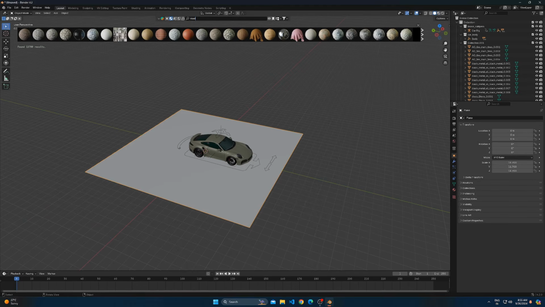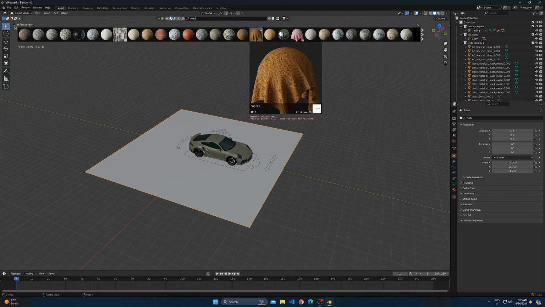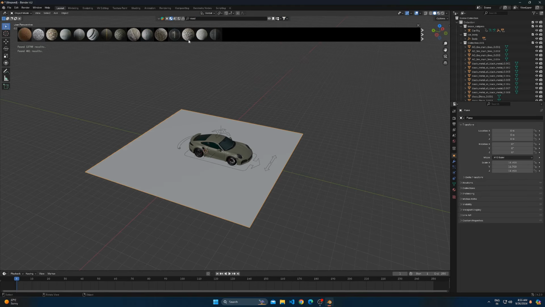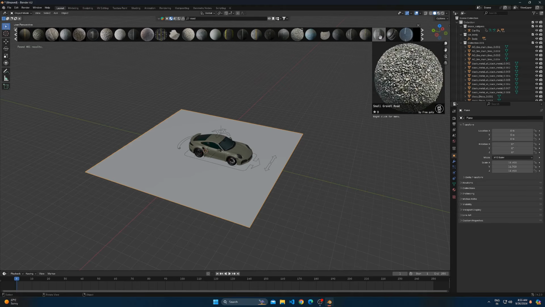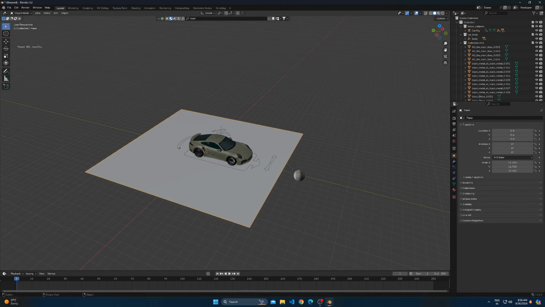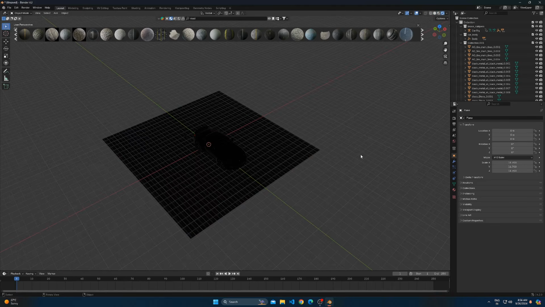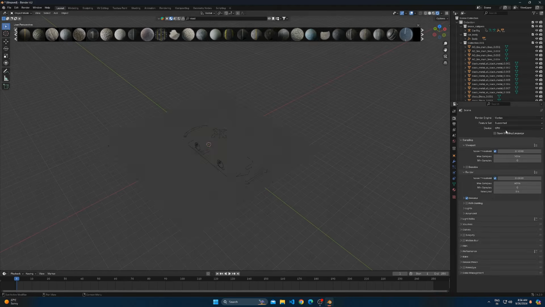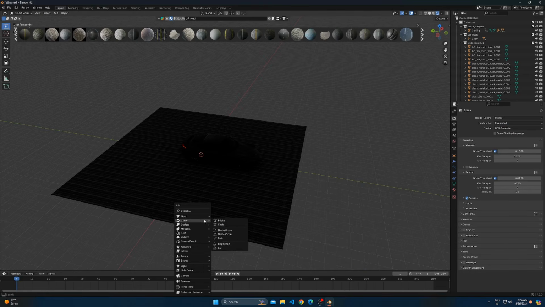I am using an add-on called BlenderKit to search for a road texture. Also switch to the Cycles engine for a realistic render. Add an area light for better visibility.